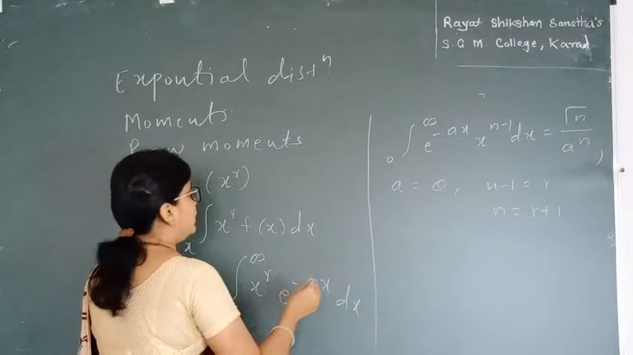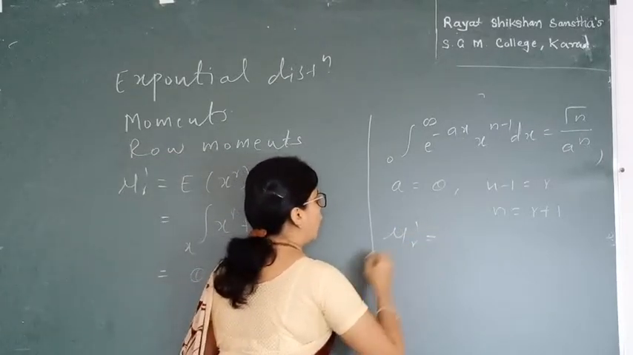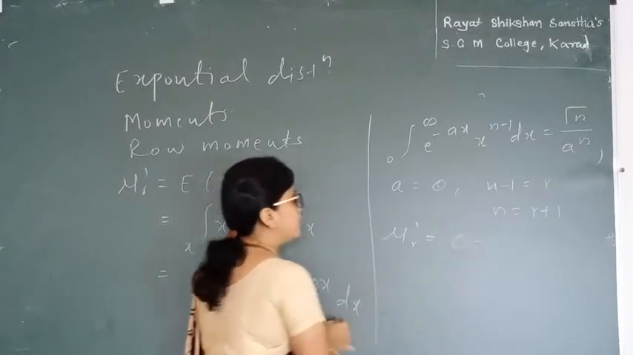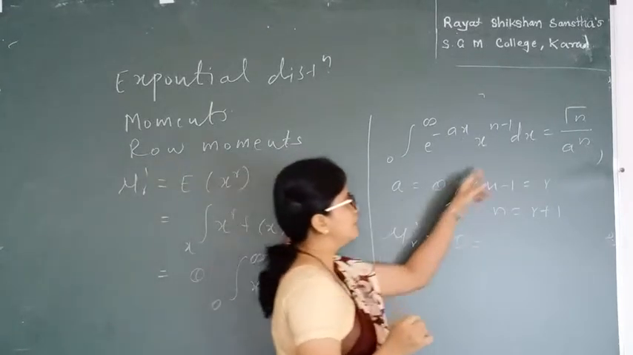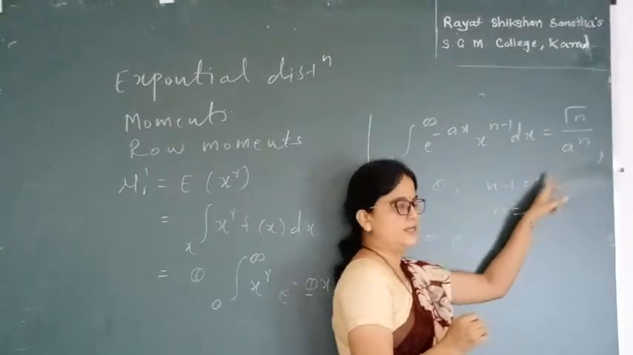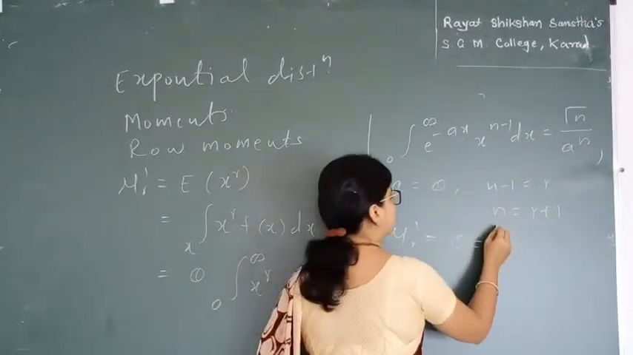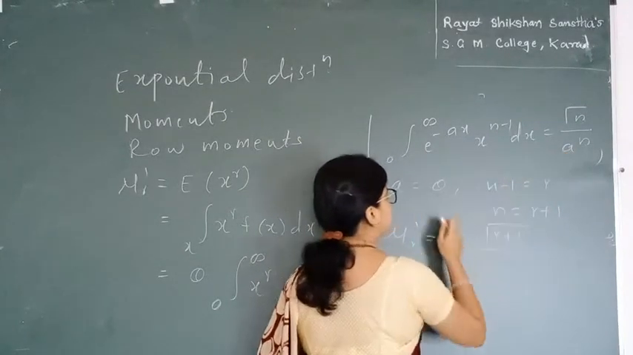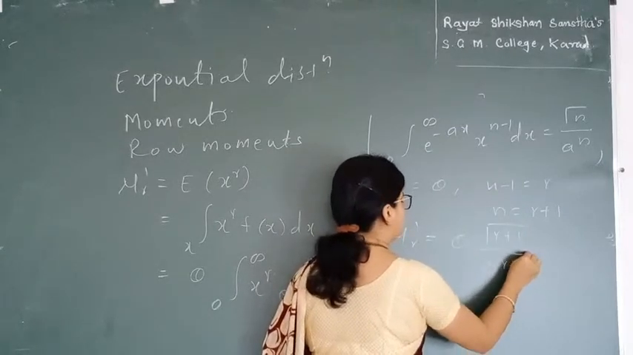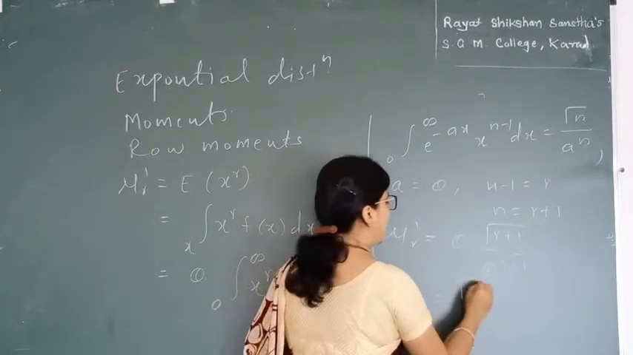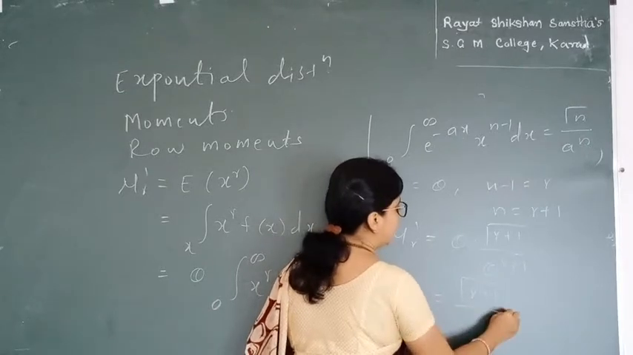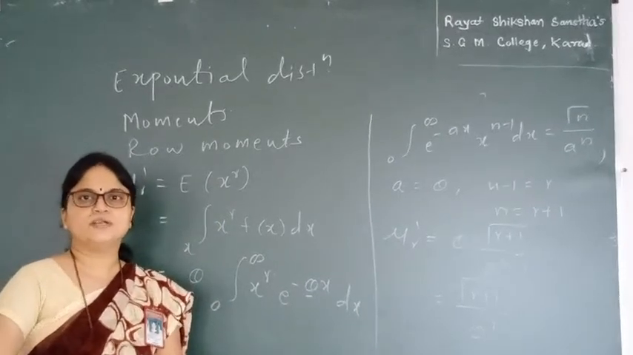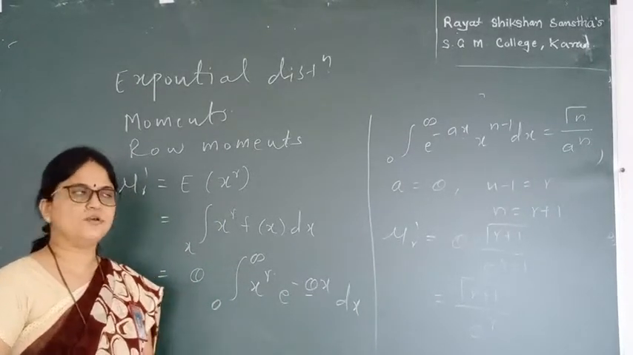Now we get the value of the raw moment. mu r dash is equal to theta as it is, times the answer of the integral, which is gamma n divided by a raised to n. Hence we replace the values: gamma r plus 1 divided by theta raised to r plus 1. Hence our raw moments are gamma r plus 1 divided by theta raised to r. Now, by taking r as 1, 2, 3, 4, we get the first 4 raw moments.